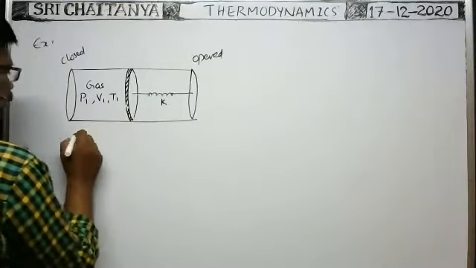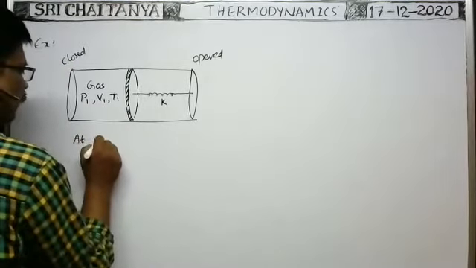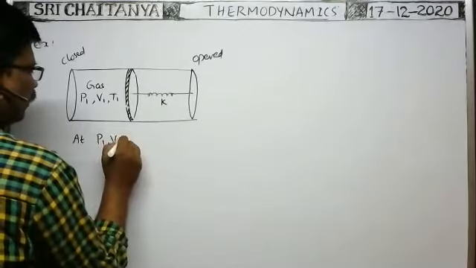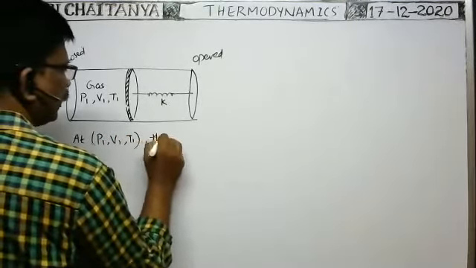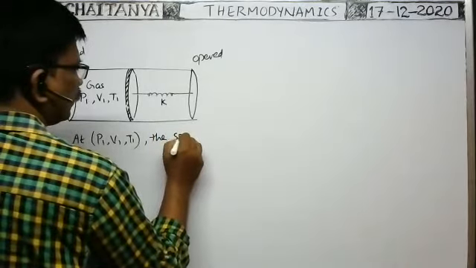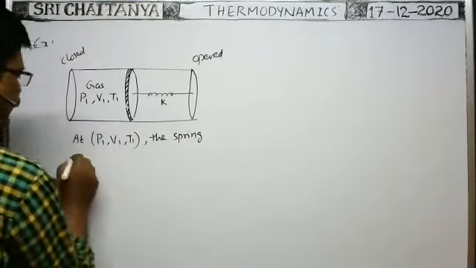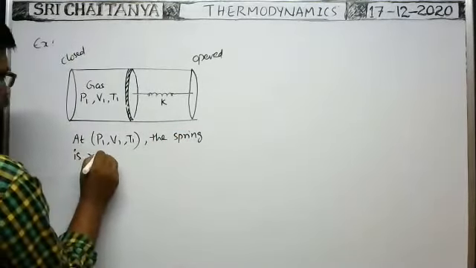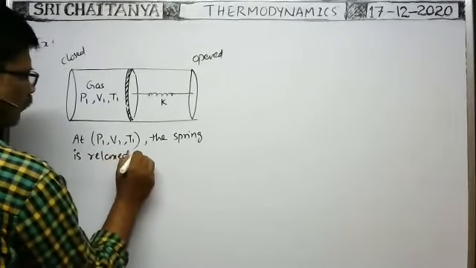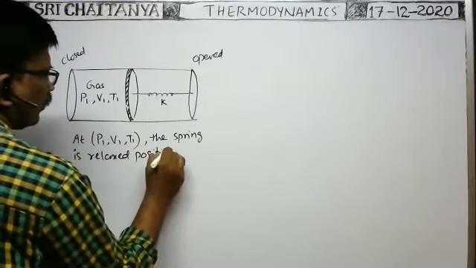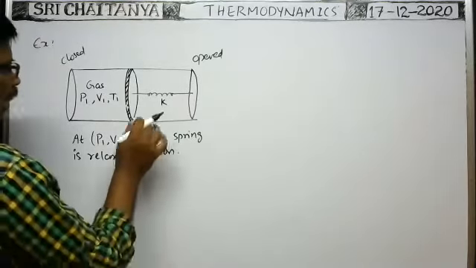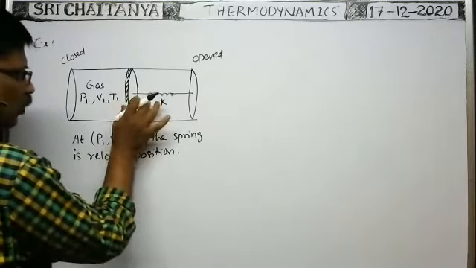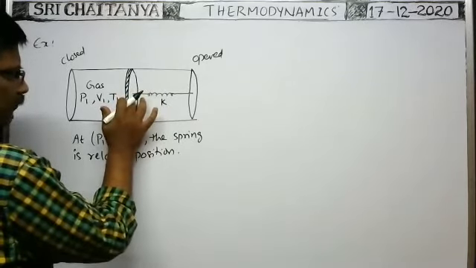So at pressure P1, volume V1, and temperature T1, the spring is in relaxed position. As the spring is in relaxed position, no force due to the spring acts on the piston.